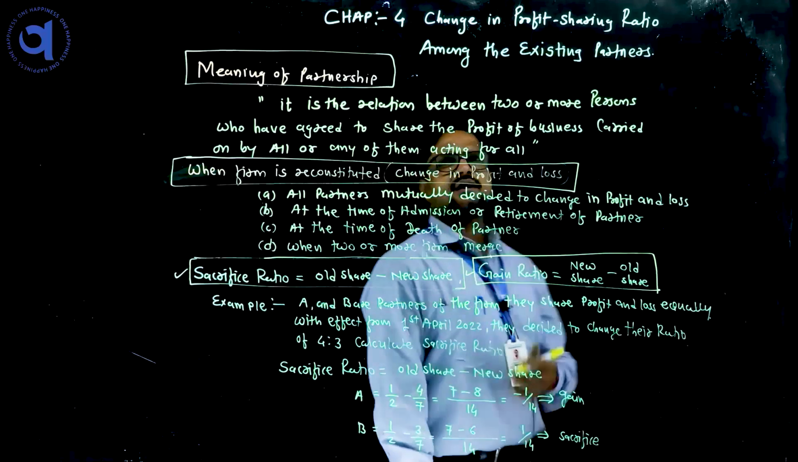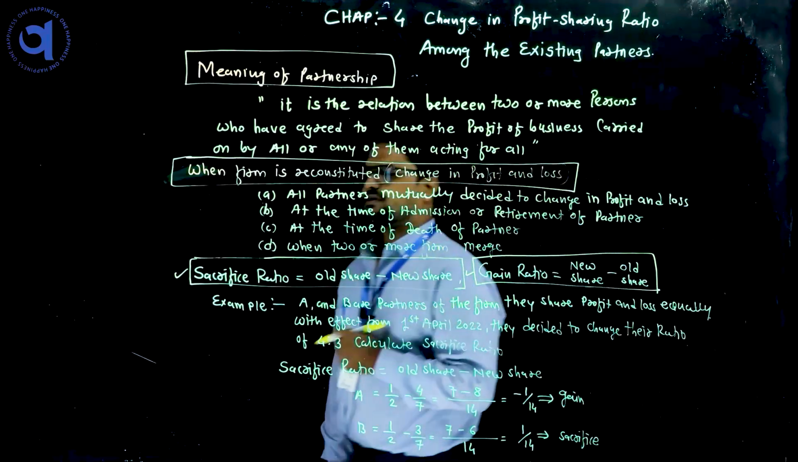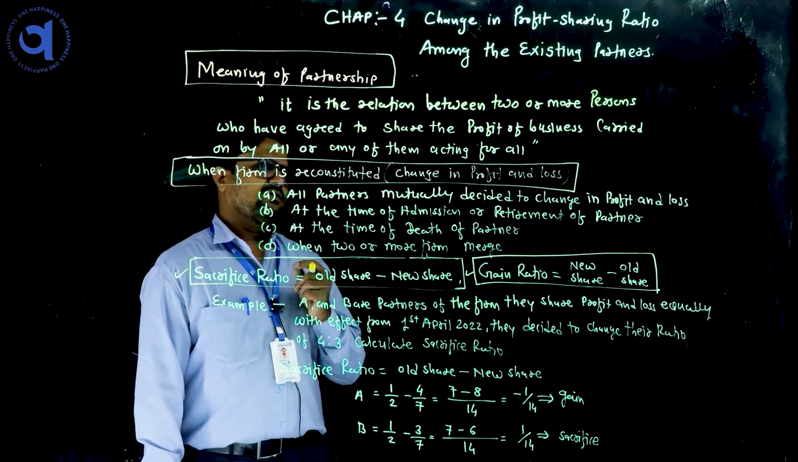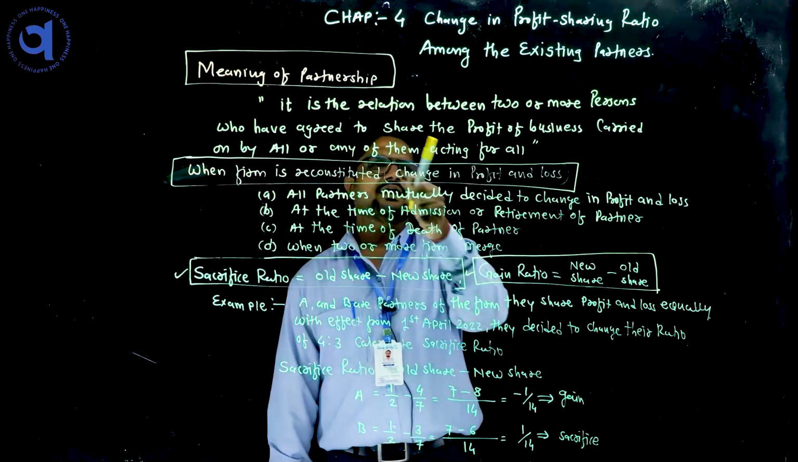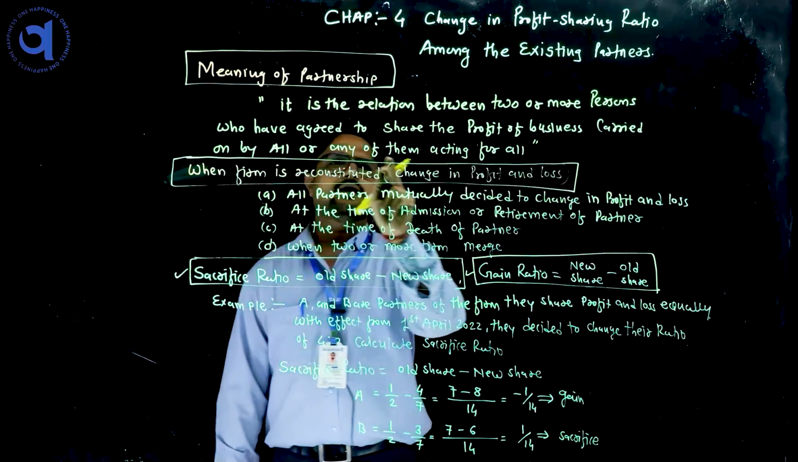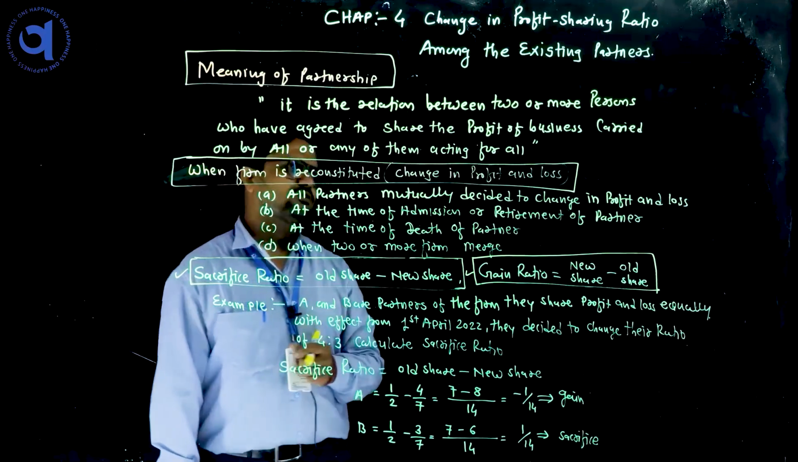Students, all of you already know that partnership is nothing but a business started by two or more persons who have agreed to share the profit of the business carried on by all or any of them acting for all. This type of business is called partnership business.